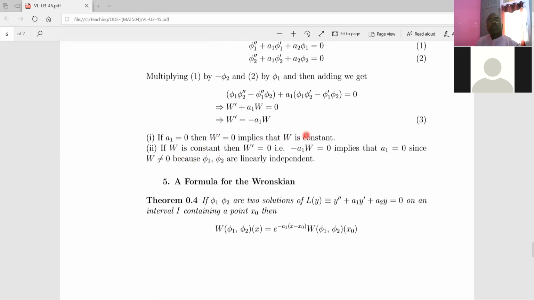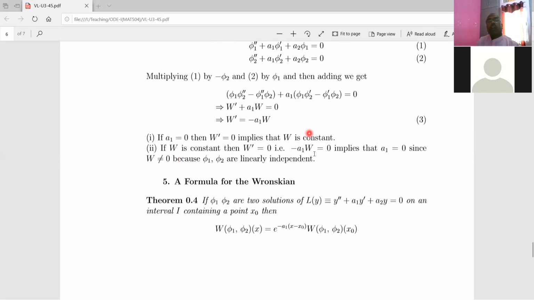In the reverse way, if W is constant, we have to prove that A1 is 0. So if W is constant, then derivative of constant is 0. But what is W dash? That we know. It is minus A1 W. So we write minus A1 W is 0.